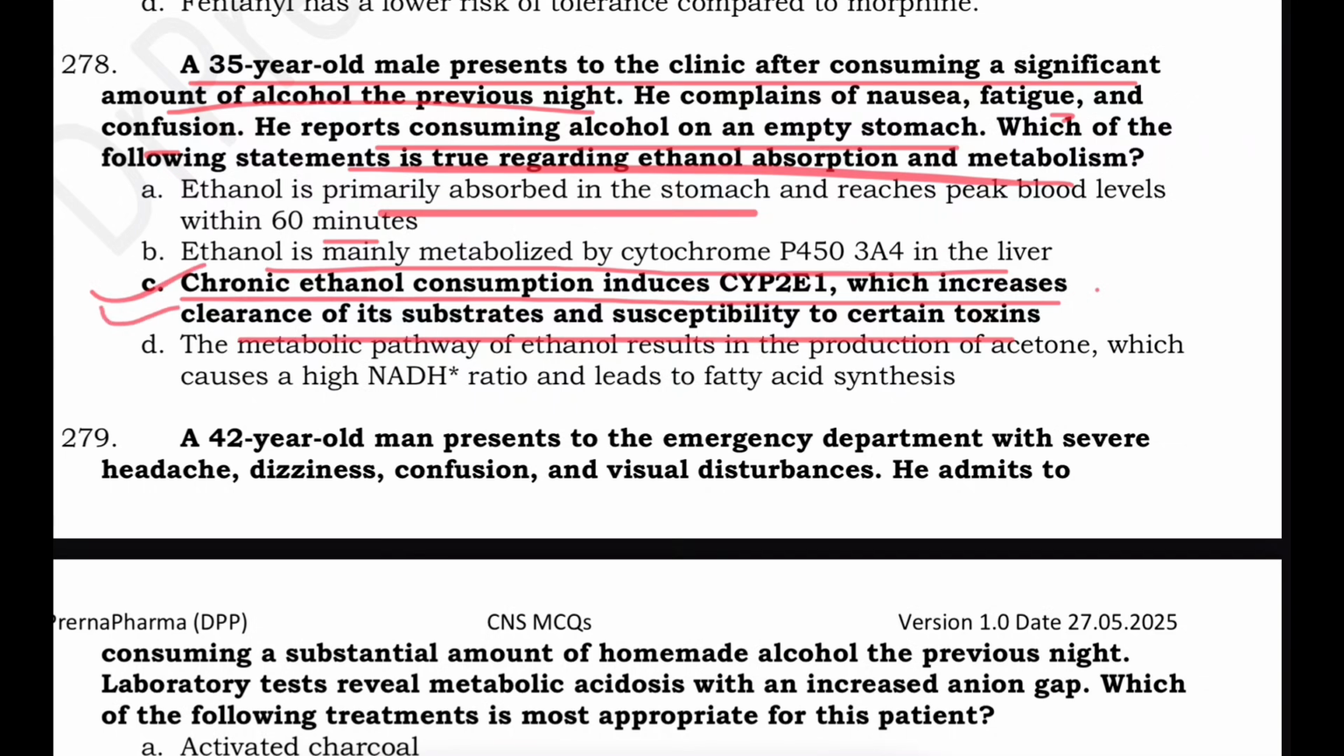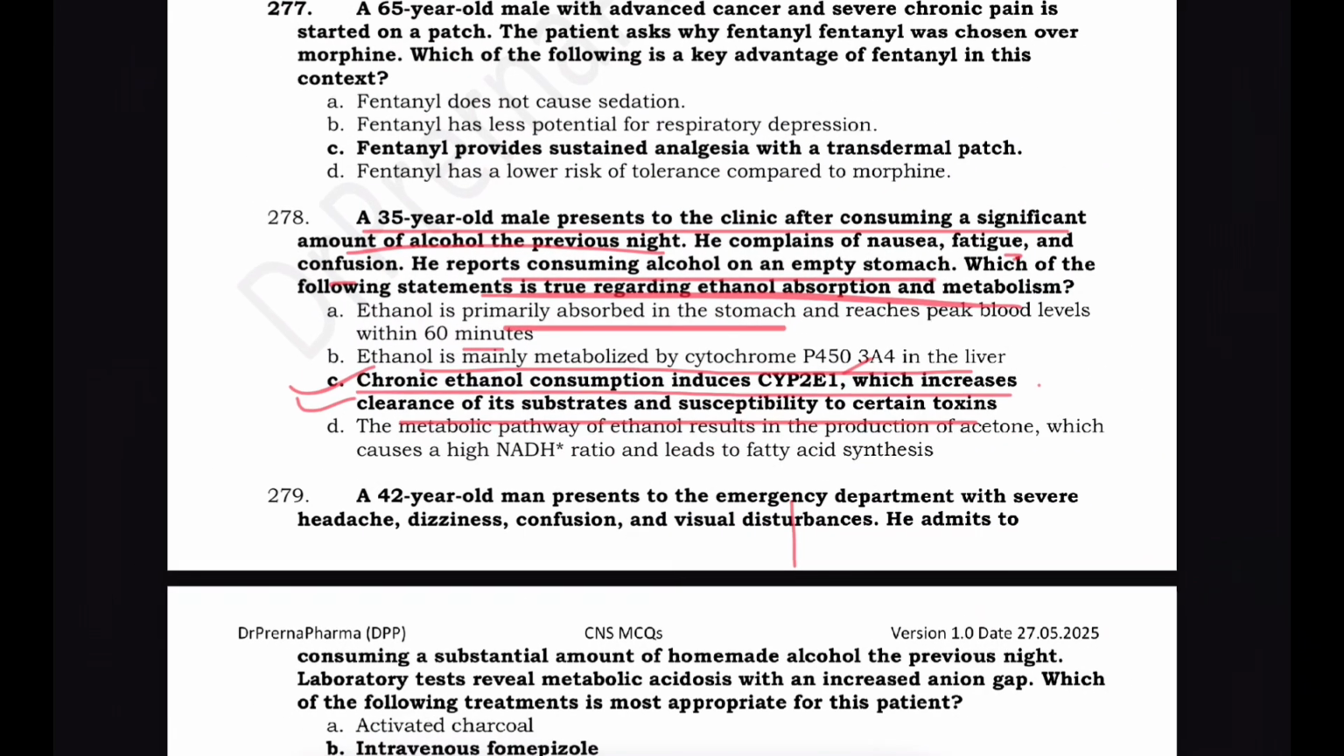Yes, this is the right answer. It leads to induction of CYP2E1, and this increases metabolism of ethanol and other drugs also, and it produces a lot of toxic metabolites.